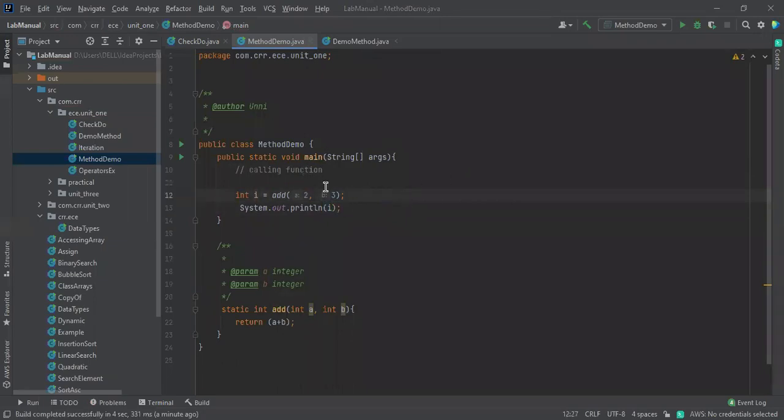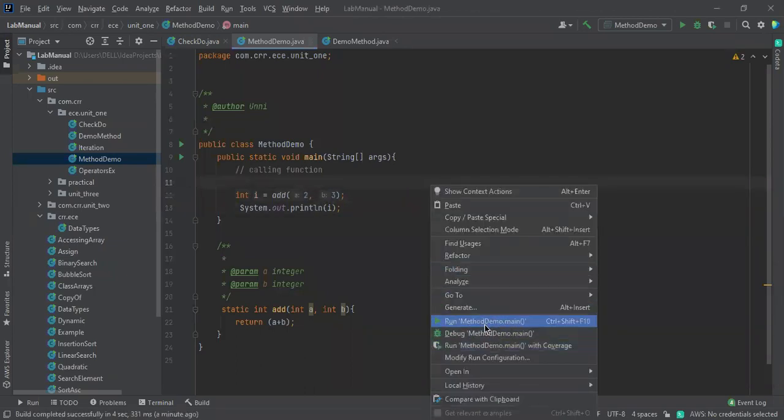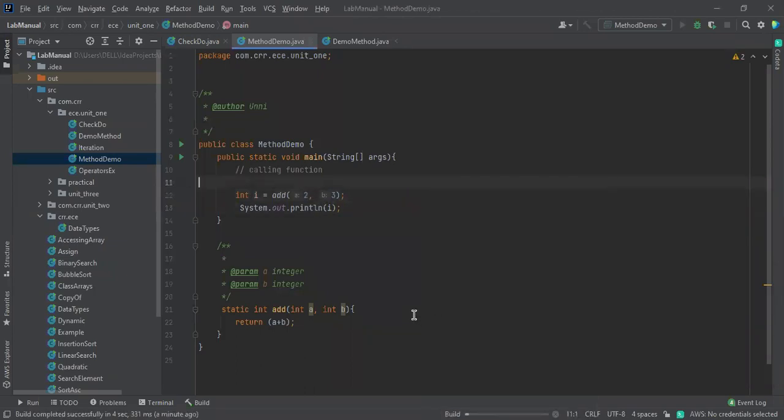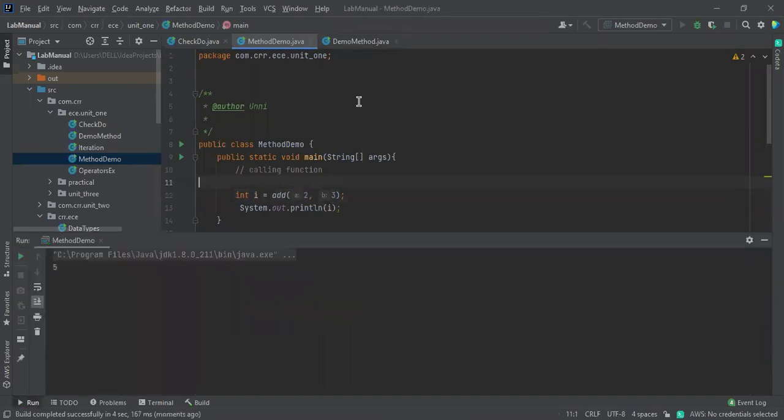This is also one of the ways. The return value will come over here and it will be assigned to the variable i, and we are going to print that i. This is also one of the ways. This is how the return statement will work inside a method. Okay.